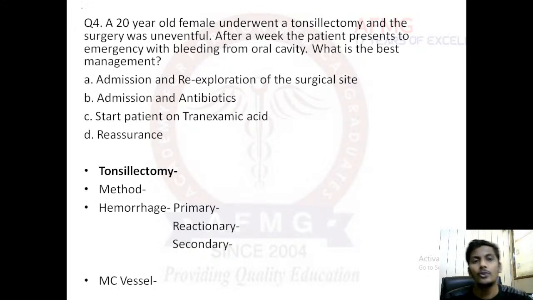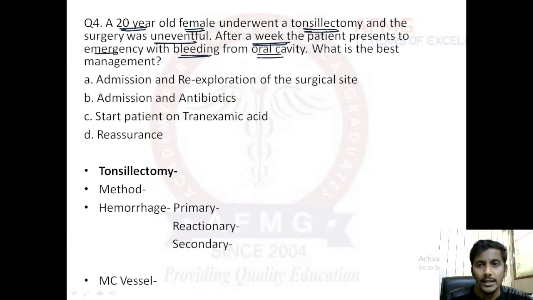So question number 4 says, guys, a 20-year-old female underwent a tonsillectomy and the surgery was uneventful. After a week, the patient presents to emergency with bleeding from the oral cavity. What is the best management?